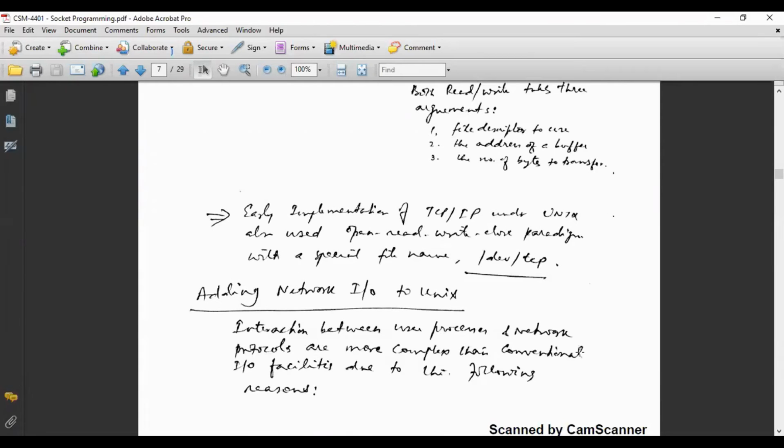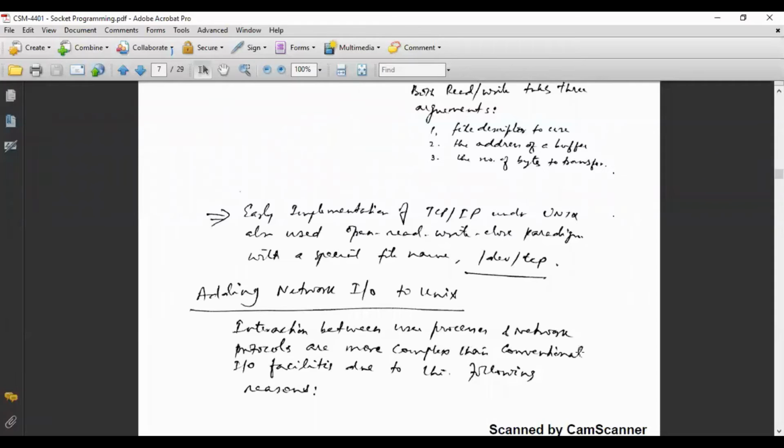Early implementation of TCP/IP under Unix also used the same open, read, write, and close paradigm with a specific file name, /dev/tcp. So in the earlier implementation of TCP, they were using the Unix paradigm that we have discussed, which is known as the open, read, write, and close paradigm.